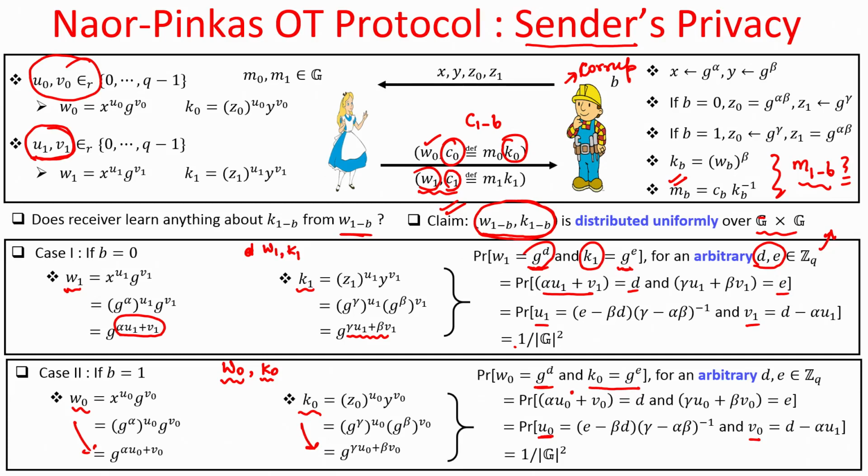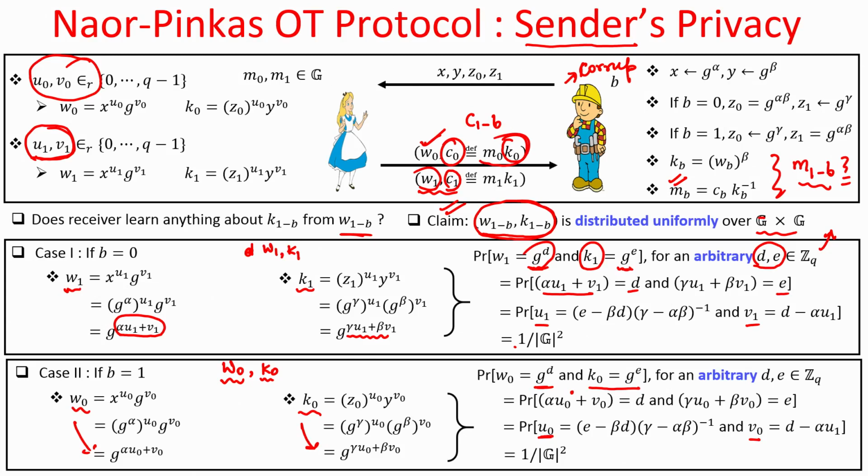That means, even though Bob for the case B equal to 1 is seeing W naught, it is not any biased element, it is a random element for Bob, and the corresponding K naught is a uniformly random and unknown element for Bob, and hence the masking of the message is like a random masking and he cannot figure out what the message M naught is.